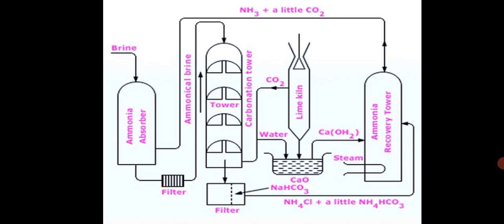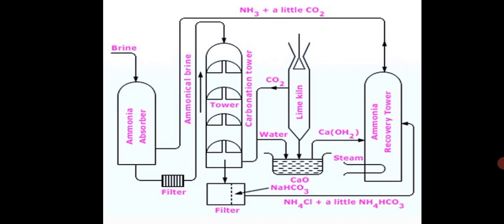So mainly in the Solvay's process, what is the principle involved? The process is based upon the principle that when carbon dioxide is passed through brine, that is sodium chloride solution saturated with ammonia, ions like sodium ions, ammonium ions, chloride ions, and bicarbonate ions are present in the solution. Out of the various compounds possible, sodium bicarbonate, being sparingly soluble, crystallizes out. This is finally calcined to form sodium carbonate.